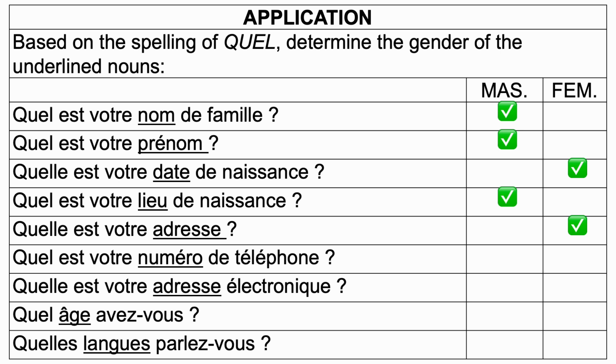Quel est votre numéro de téléphone? Quel is in the masculine form. Quelle est votre adresse électronique? Quelle is in the feminine form. Quel âge avez-vous? Quel is in the masculine form.